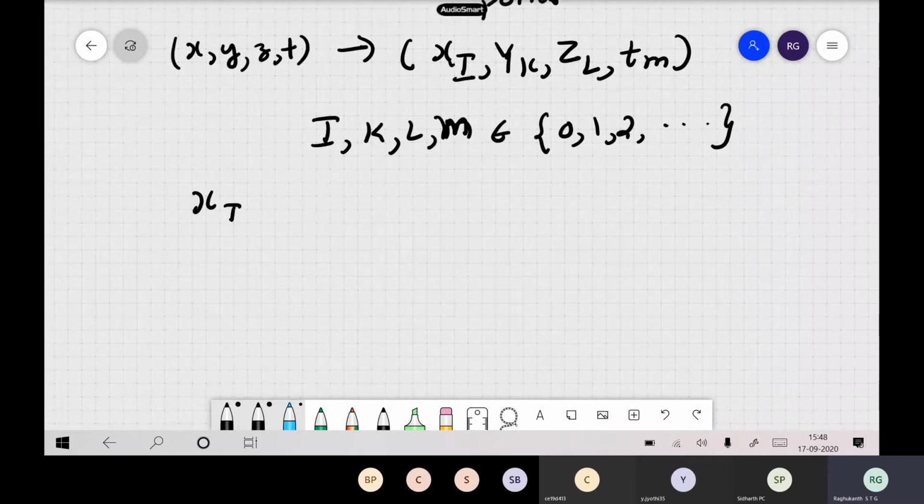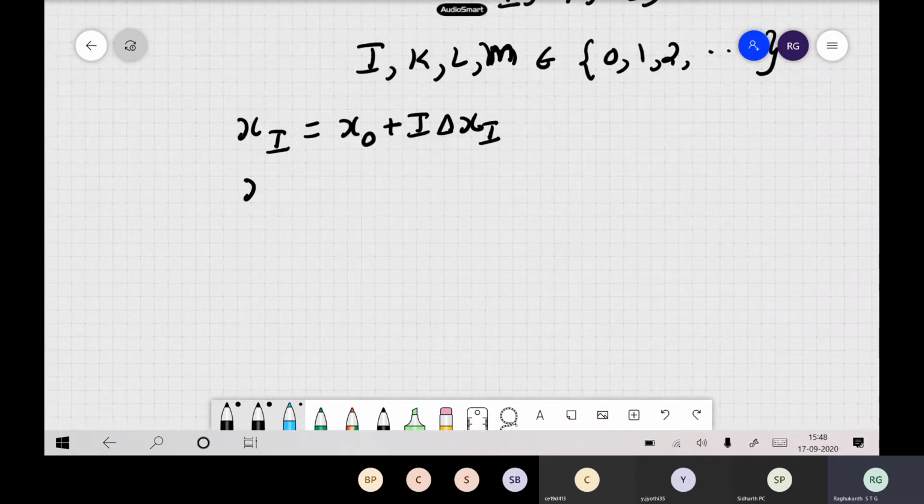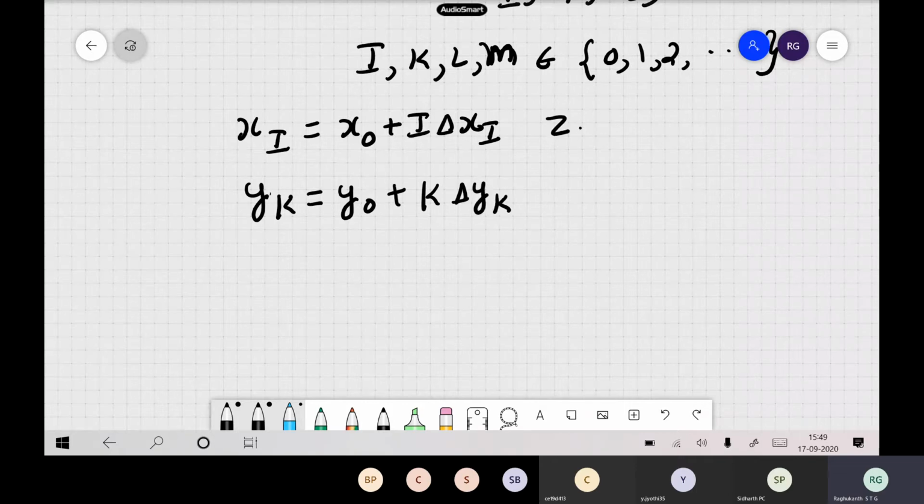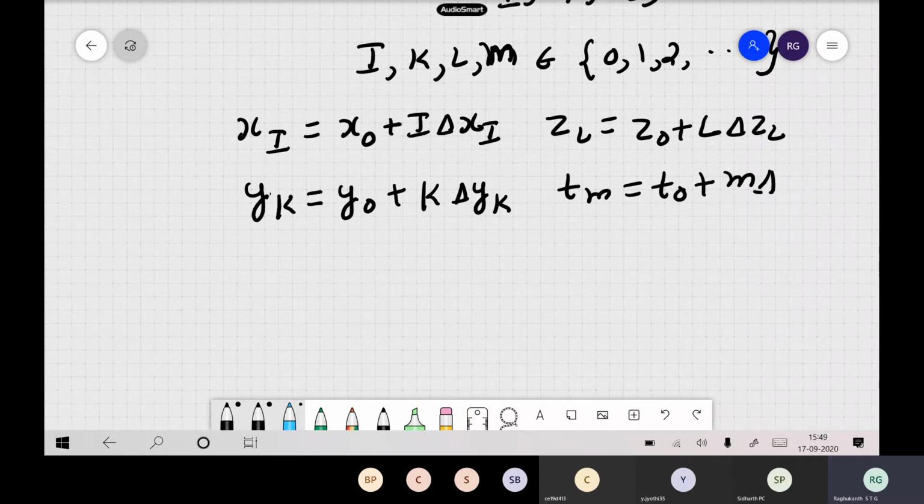Your x_i, if you know the origin, we can write as i times delta x_i. Similarly, your y_k can be written as y naught plus k times delta y_k, and your z_l can be written as z naught plus l times delta z_l. Similarly for the time domain, t_m is equal to t naught plus m times delta t. This is how we write our things.